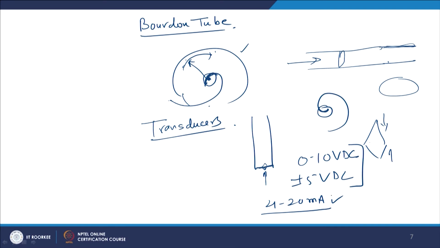This type of ampere output is normally taken when the distance between the location of the transducer and the data acquisition system is quite far. There will be no loss in the current, but if you take a voltage type of transducer when the distance is too far, then a voltage drop will take place. In that case, in situ calibration of the transducer has to be done.